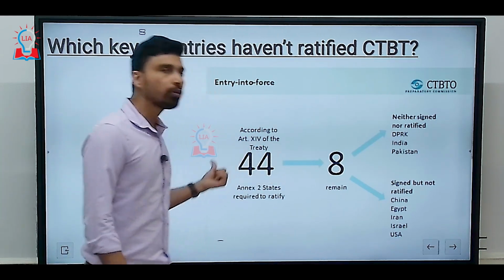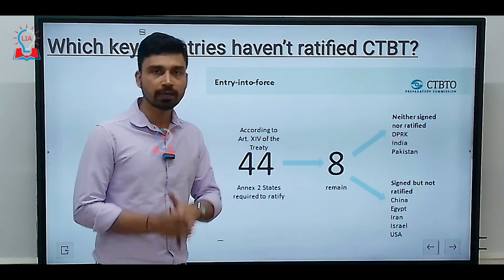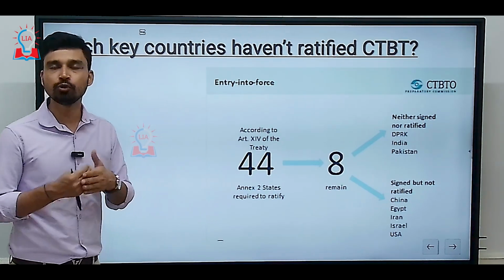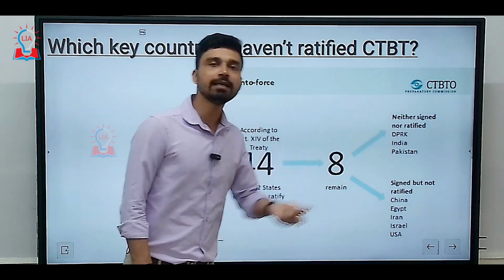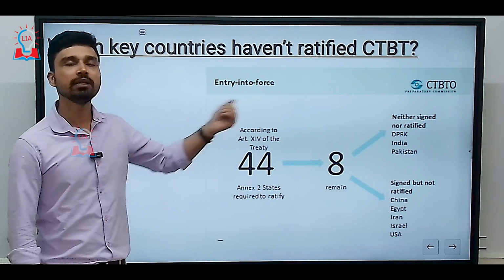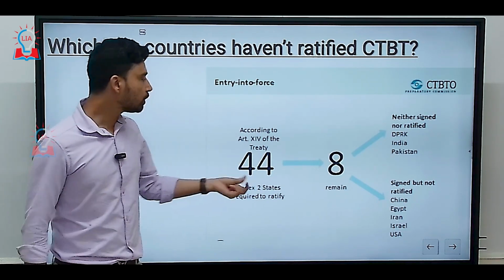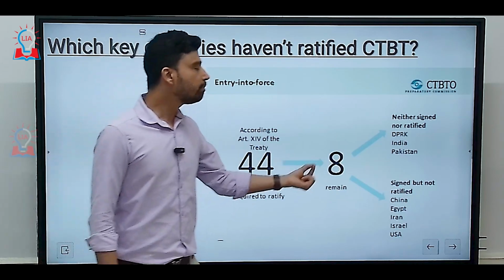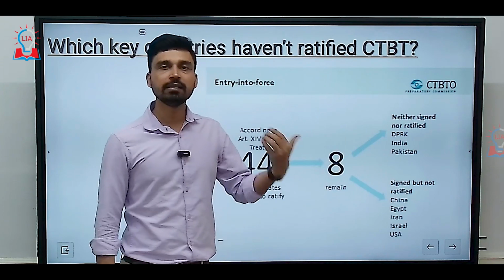a total of 44 members of the United Nations who have access to nuclear technology, or who have nuclear weapons and nuclear warheads, have to sign and ratify this agreement. Then only this agreement, this treaty, can come into force. However, out of the 44 member states, 8 member states have either not signed or neither signed nor